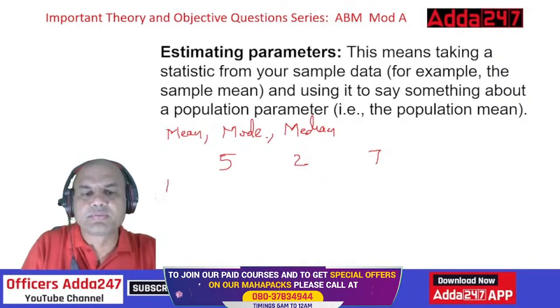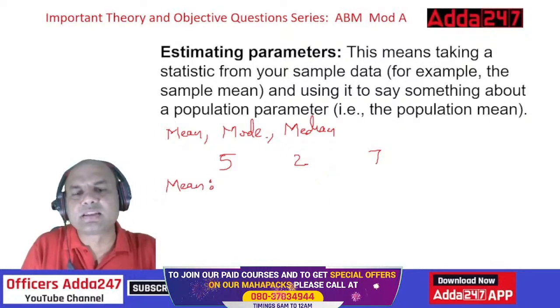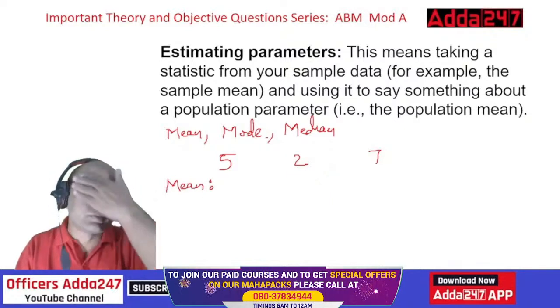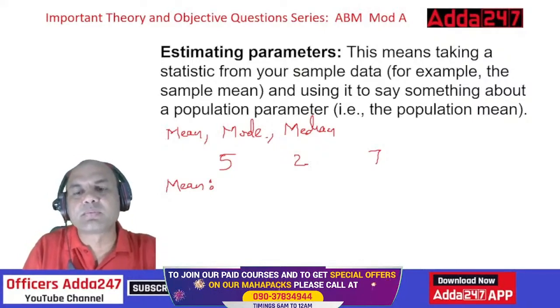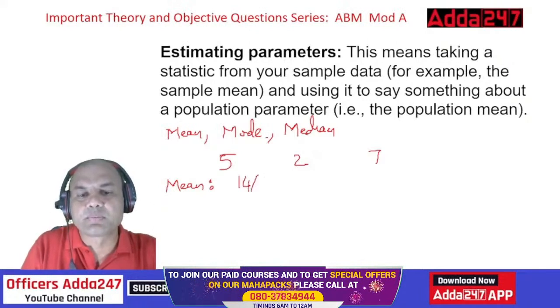Mean. What is the mean? Everyone do it fast. Let's make it simple, isn't it? 3 numbers only. So mean, mode, median. What is the mean? 5 plus 2, 7 plus 7, 14 upon 3, right? So 14 upon 3, that is 4.66. Mean.